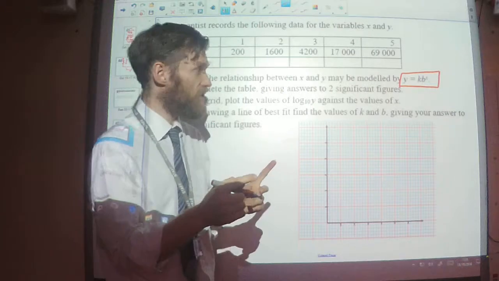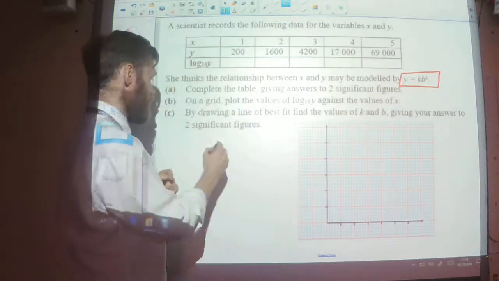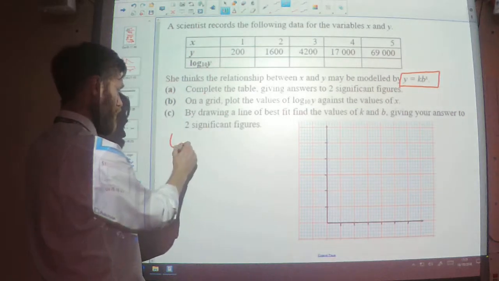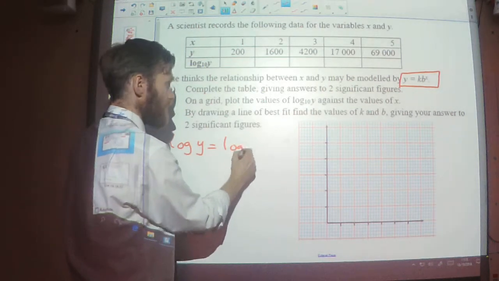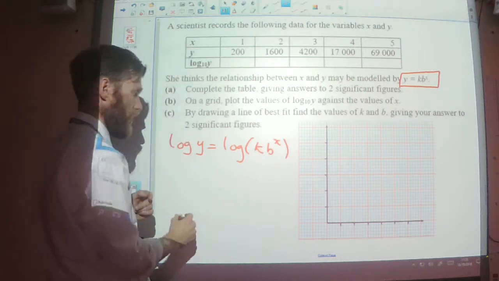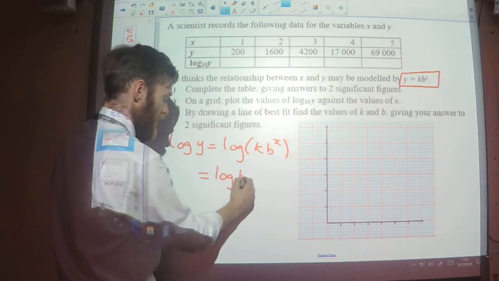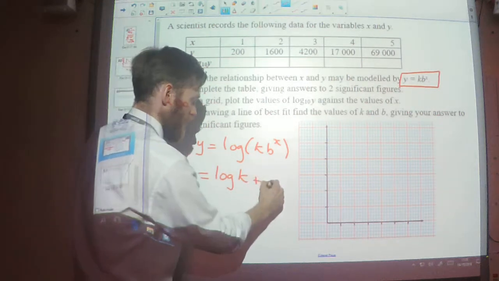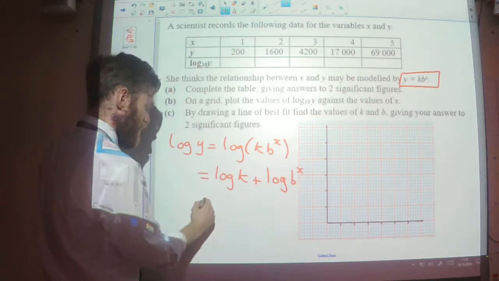So like I just showed a couple of moments ago, I could rewrite that as log of y equals log of kb to the power x, which then allows me to rewrite it as log of k plus log of b to the power x, and then the x can come to the front.